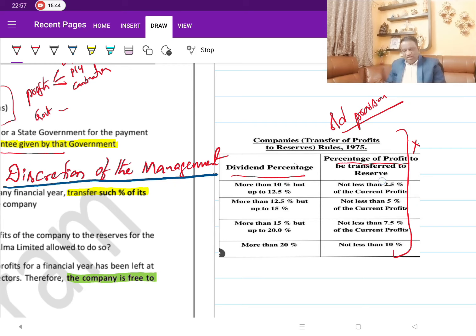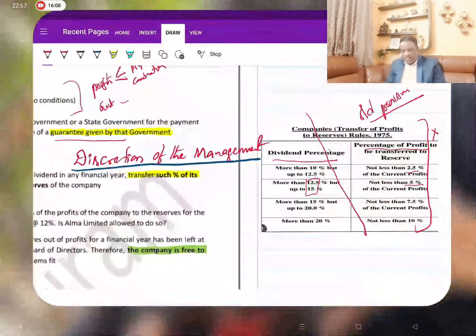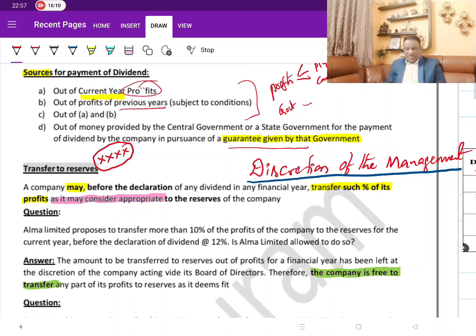This was the slab: 10 to 12.5, then you need to transfer 2.5. If you want to pay anything between 12.5 and 15, then you have to transfer not less than 5%. So there were certain percentages of profit which were required to be transferred to reserves. But this provision is no longer relevant now. This is the provision that has been modified here.